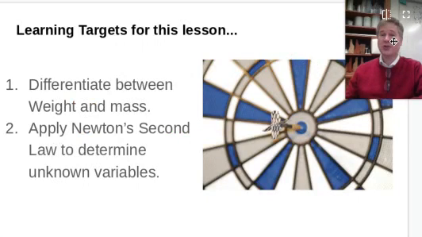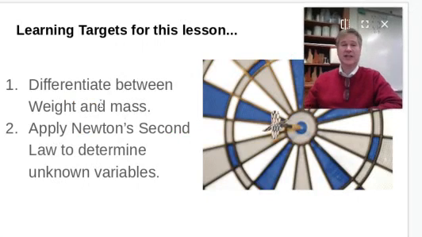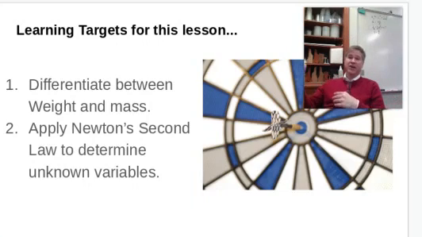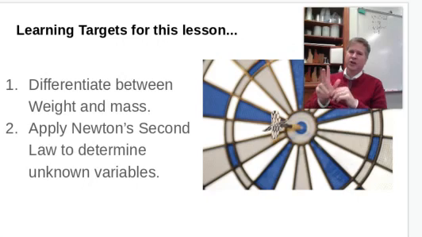So, to our targets for today. Hopefully, when we're done today, you will be able to differentiate between mass and weight and some aspects of each of those. Also, being able to apply Newton's second law to determine unknown variables. We've actually seen Newton's second law when we were figuring out how fast our potato gun fired, how much acceleration the potato felt through the gun. So, we're going to use that in reference to weight today.